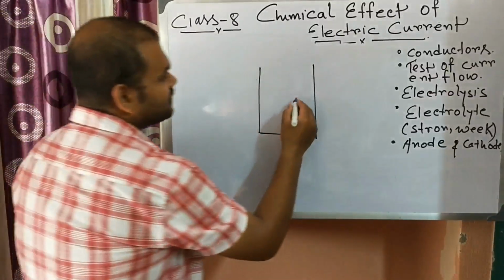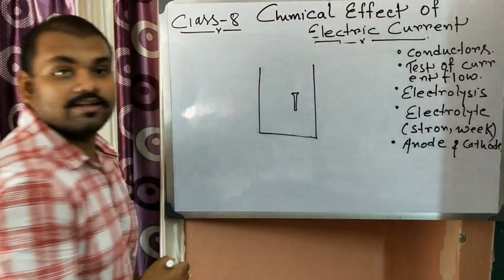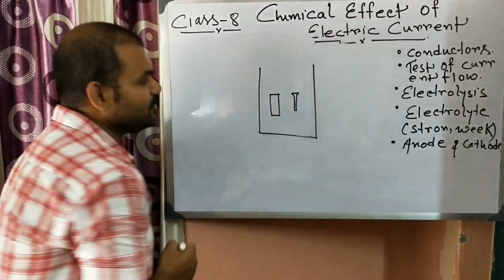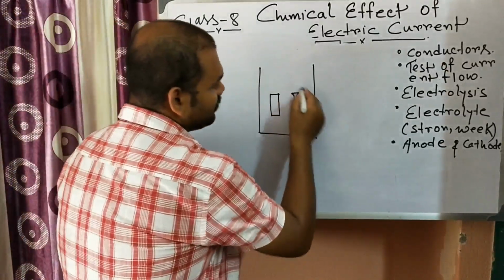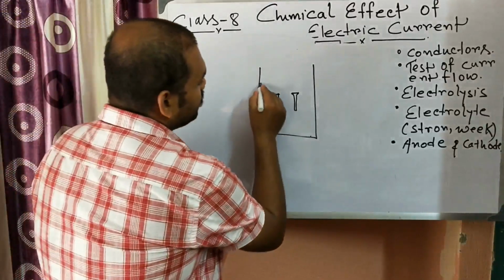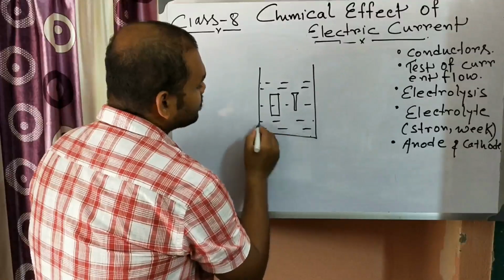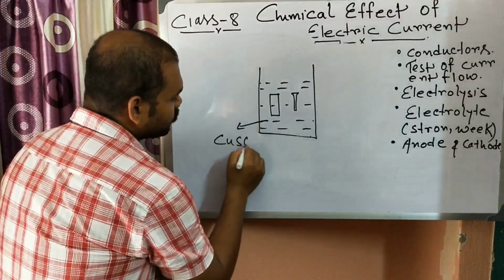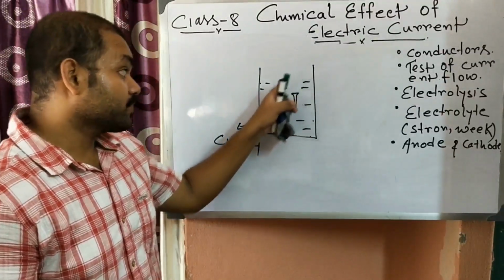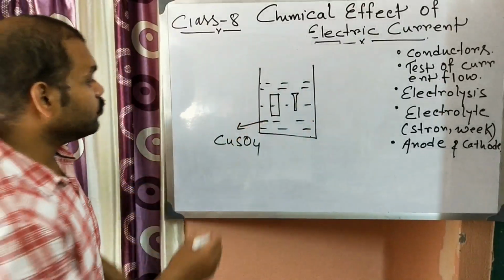So suppose there is an iron nail, and there is a copper plate, and we need to plate the iron nail with copper. So we need to dissolve copper sulfate salt. What kind of salt? Copper sulfate, CuSO4. As we want to plate this nail with copper, that's why we need to use copper salt.